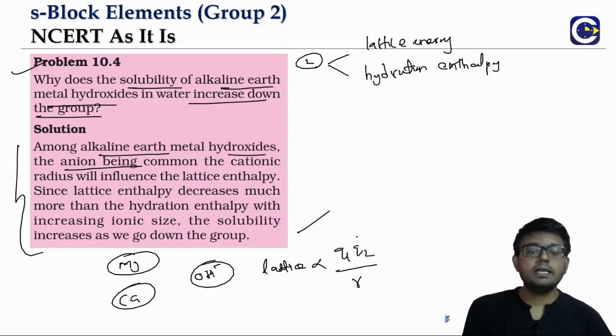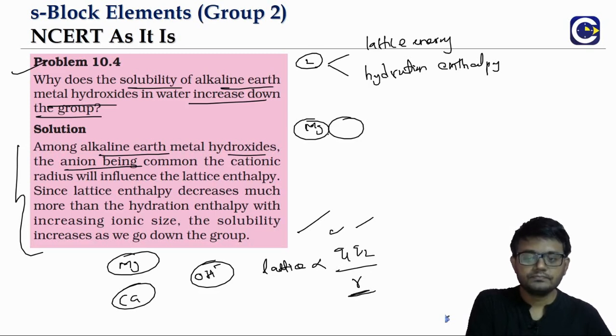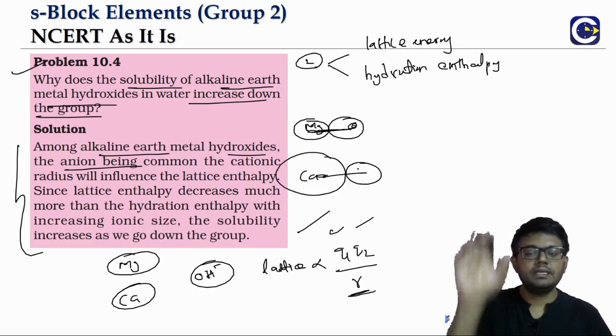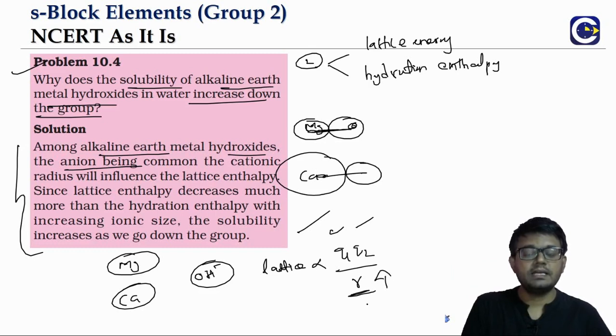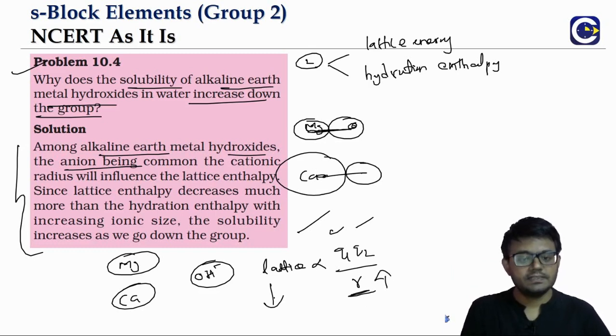Okay, so here the thing is, when you look at any of these hydroxides, the charge part will remain the same for all of them. The only difference will come in the distance between both the nuclei. So look at it, you have magnesium, the smaller one. The distance from magnesium to the center of the OH minus hydroxyl ion will be lesser. Whereas if you look at calcium, the distance will be increasing. So the R value will basically increase. R increasing means what? Lattice energy will decrease. Okay, so lattice energy or lattice enthalpy will decrease.